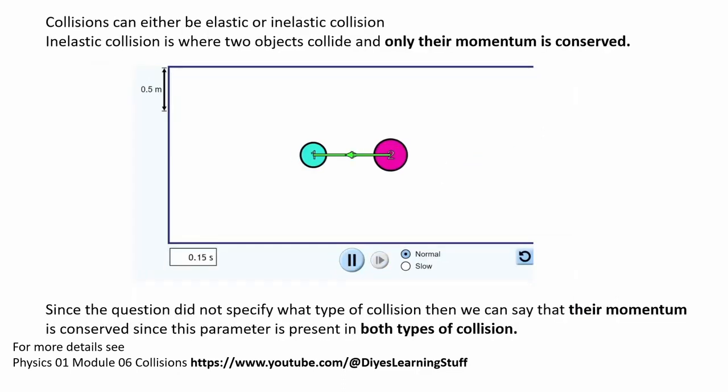The second scenario is where they collide but they move with the same speed and move in the same direction. This collision is called the inelastic collision, and in this case their momentum is the only parameter conserved. So the answer to the question regarding the quantity that remains conserved, if no external forces act on the system during the collision, is conservation of linear momentum.